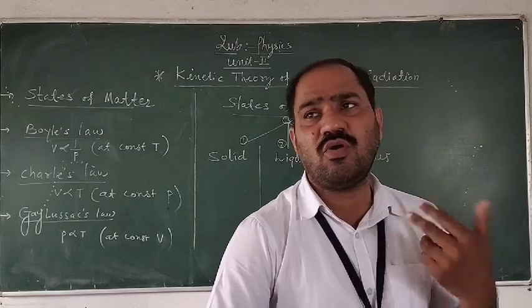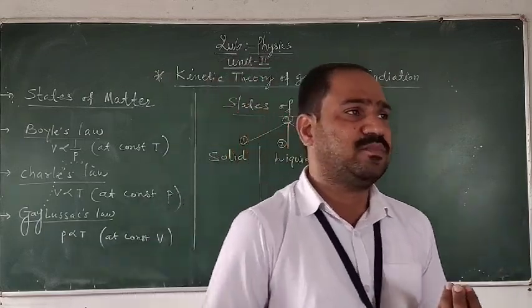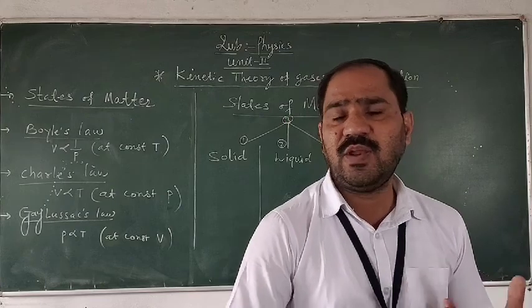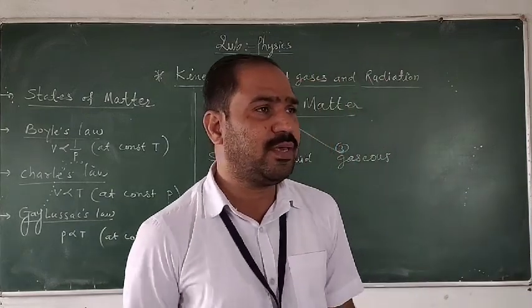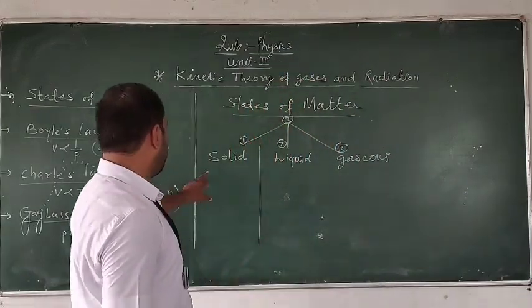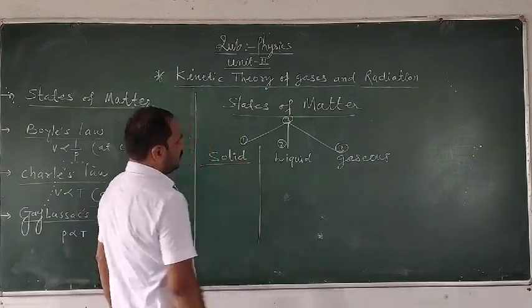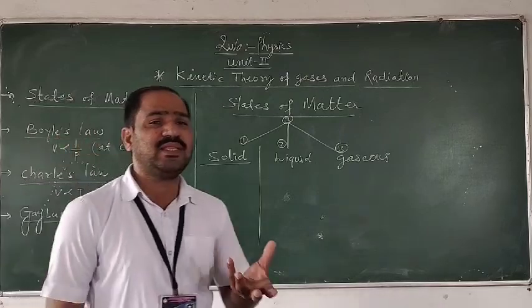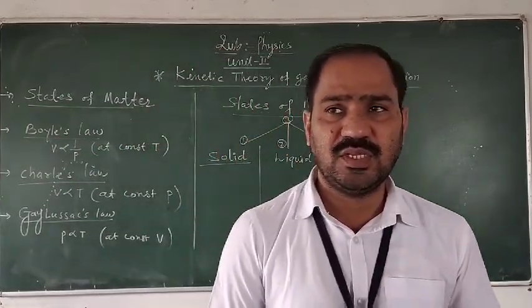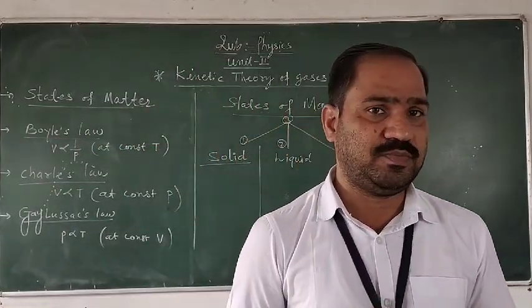And when two or more atoms combine together, they form a molecule. So in the solid state of matter, the substance has a definite shape, size and volume.